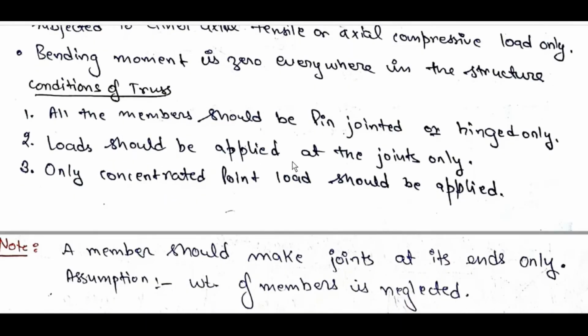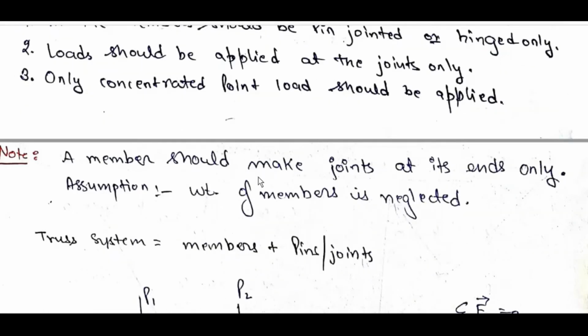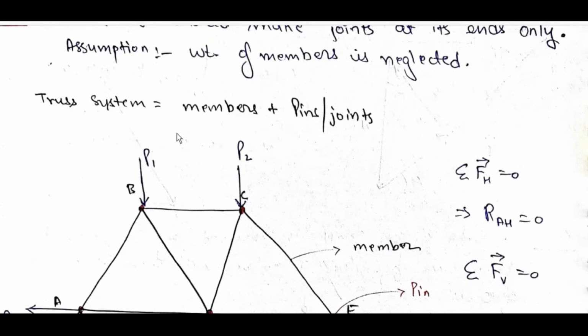Loads should be applied at joints only. Only concentrated point loads should be applied. A member should make joints at its ends only. Assumption: weight of members is neglected. Truss system: members plus pins or joints.